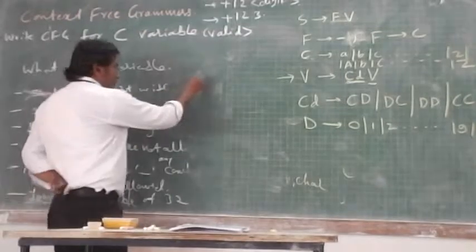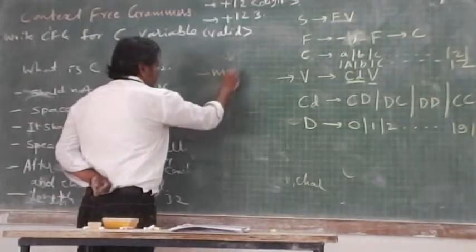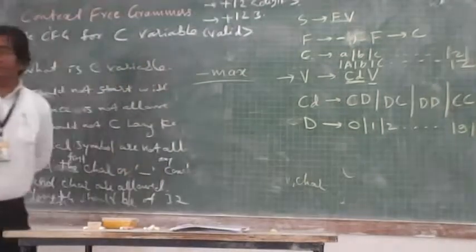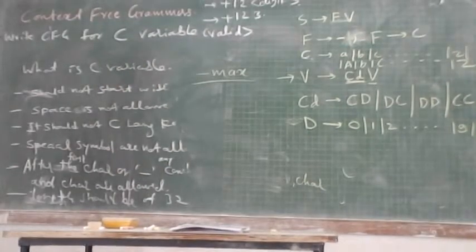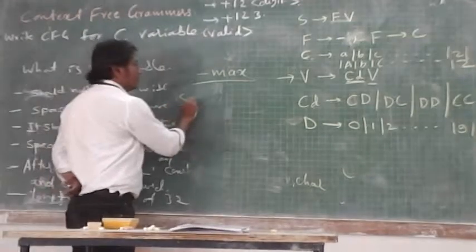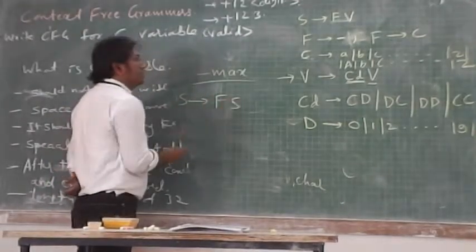So just underscore max, try to derive this variable. Underscore max. So what can I do? I can start with S.